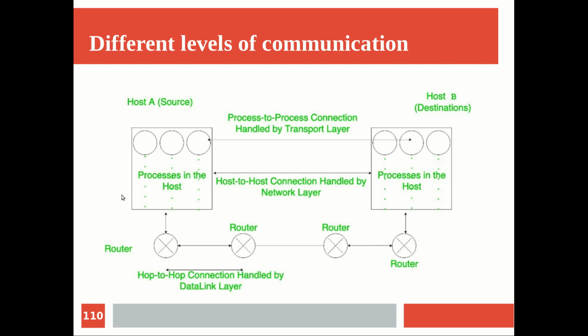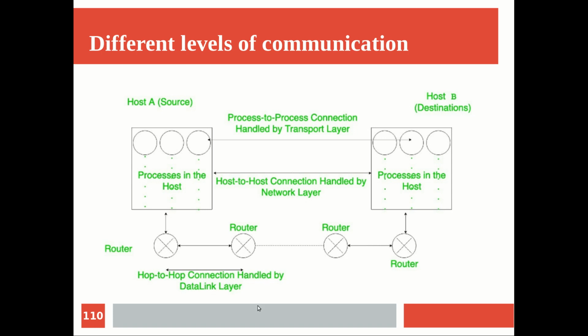Now if you look at the communication from the source sender host to its next hop, let me call it hop to hop communication. Similarly, this router to its next. It is in general called hop to hop communication, which is taken care of by the data link layer.